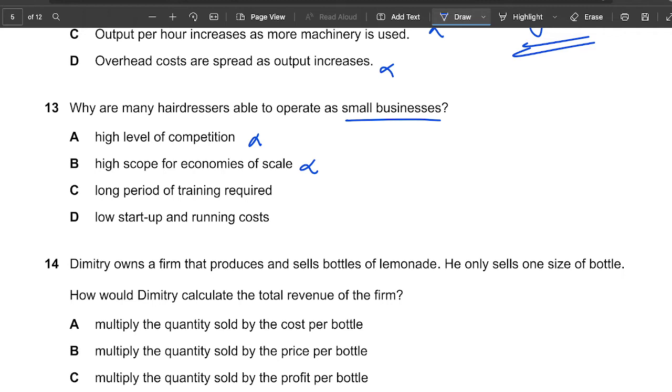Economies of scale is only when you're a big firm and you can take advantage of several factors that we have talked about, like maybe getting a bank loan is easier when you're big compared to when you're a small business. Then maybe bulk buying and so on and so forth. Okay, longer period of training is required. That's wrong. Low startup and running costs, that is the reason.